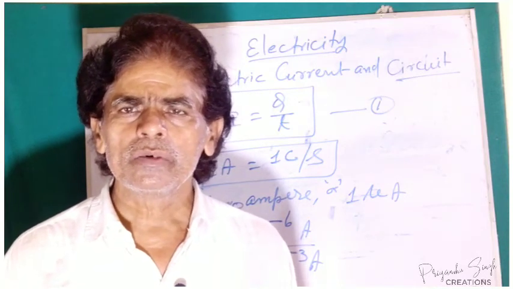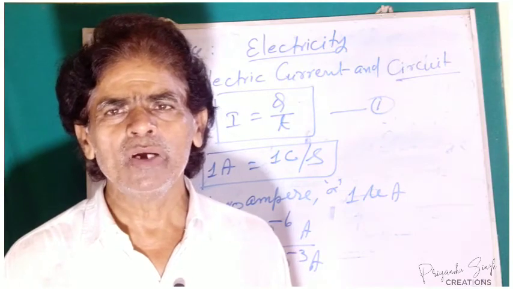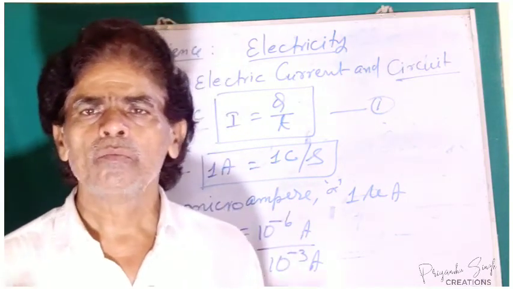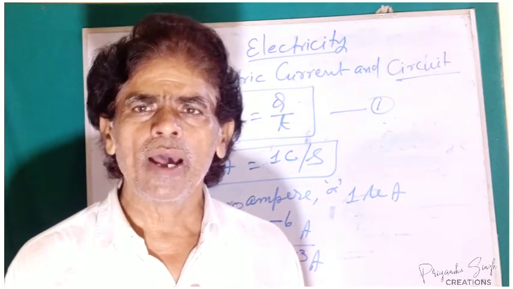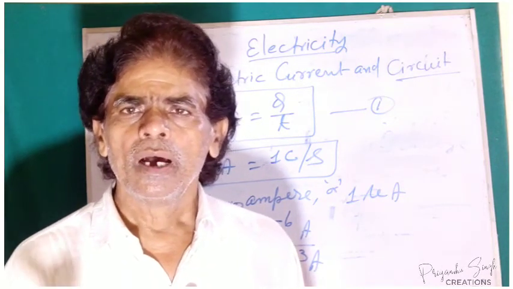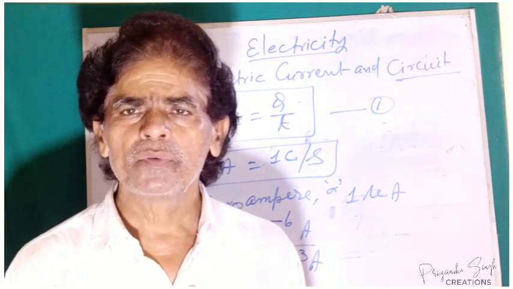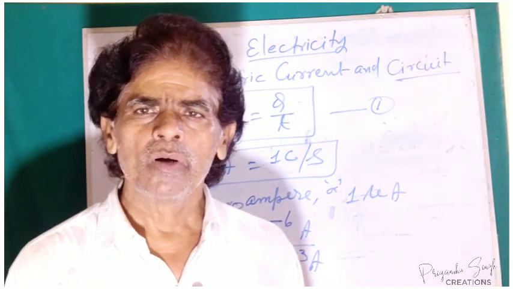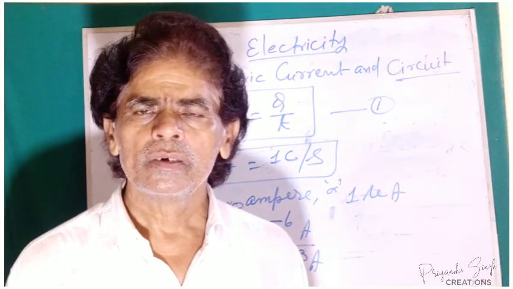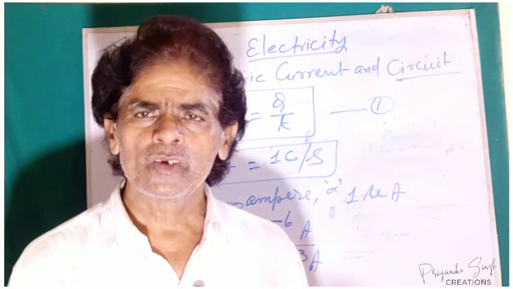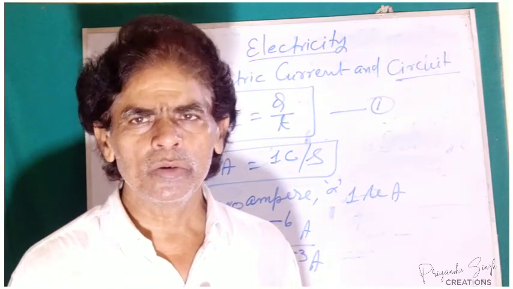We will discuss the particular symbol for different elements of the electric circuits, such as battery, cell, connecting wires, switch in open or closed condition, bulbs, ammeter, voltmeter, and such other things, rheostat or the resistances. We will discuss this in the next video.